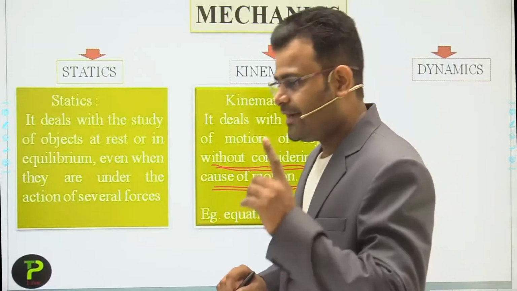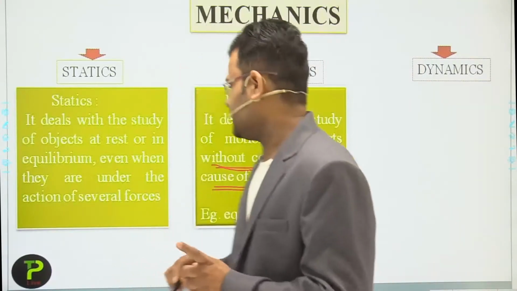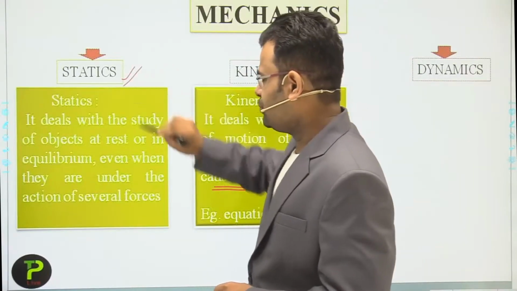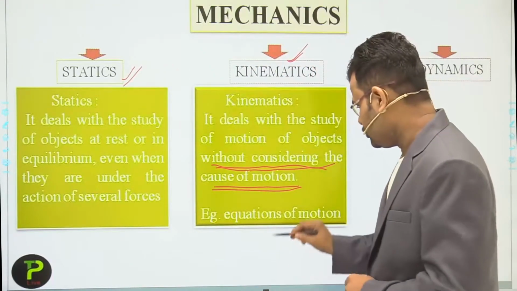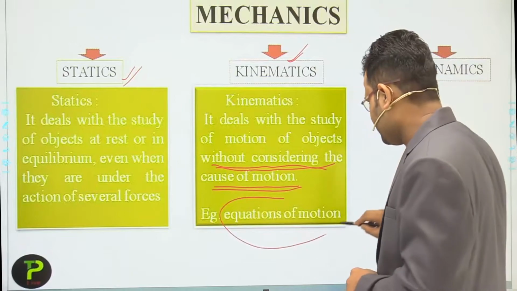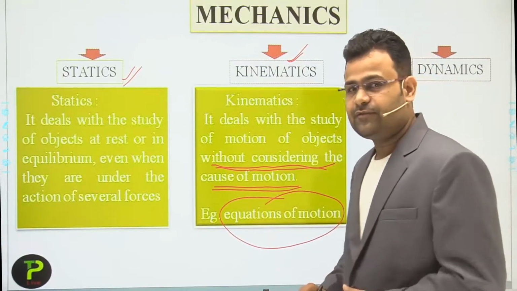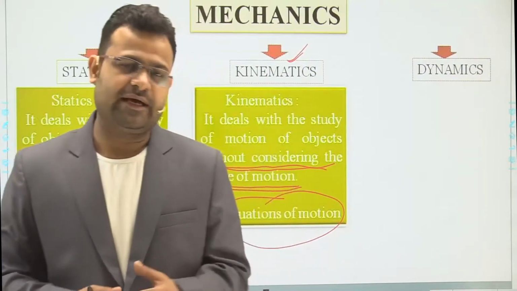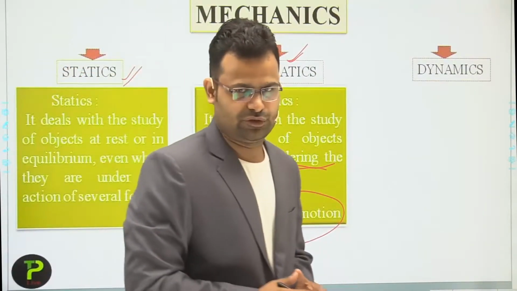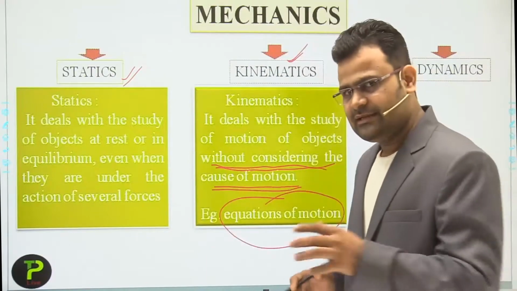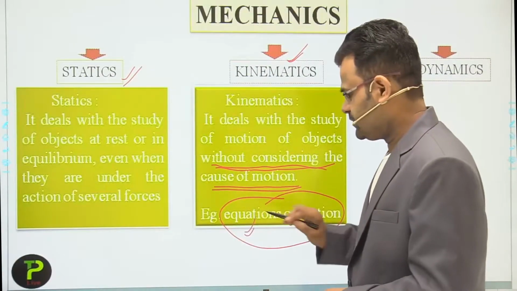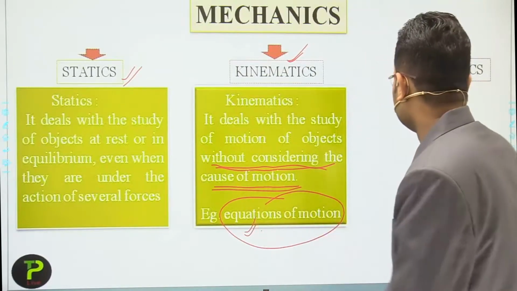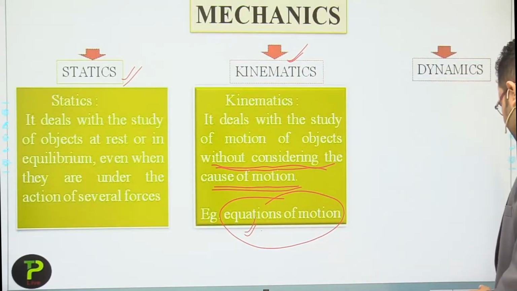Okay students, and in the first chapter we discuss kinematics also. First is statics, and second is kinematics, and the example of that is the equations of motion. In our first chapter we derive some equations of motion. Mostly there are three types of equations of motion. In this chapter we completely discuss the equations of motion. After that, the last part is dynamics.